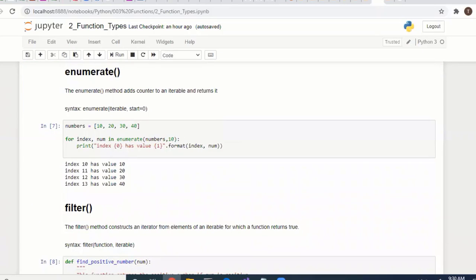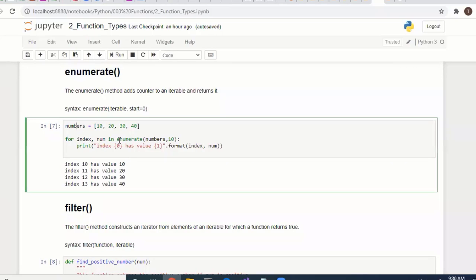Enumerate adds a counter to all items of an iterable. Here we have numbers, and we enumerate starting from 0. We can add a counter that starts not at 0 but at 10. In enumerate we pass the list, comma, the second parameter. If you don't specify any second parameter here, it starts from the default.